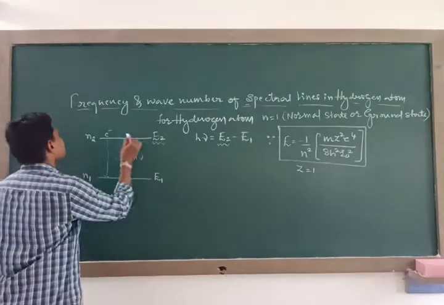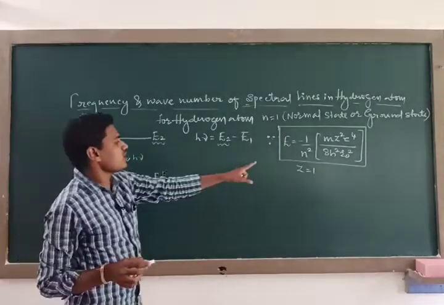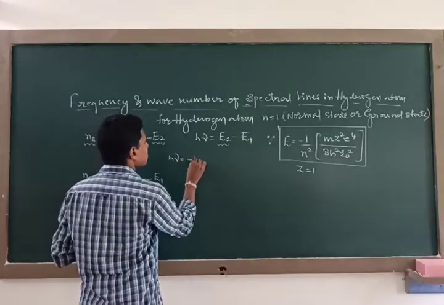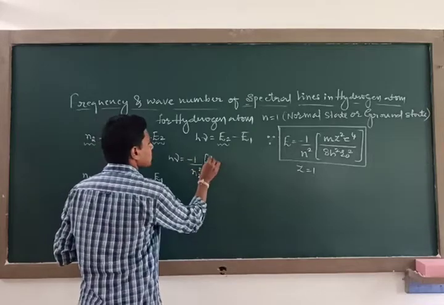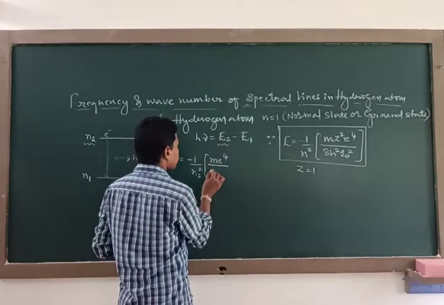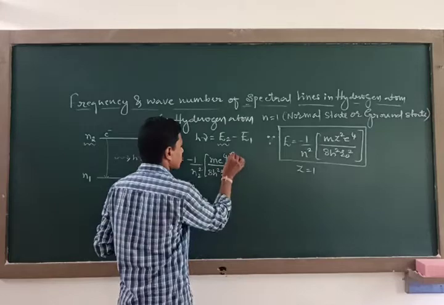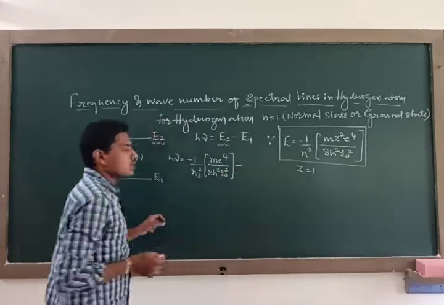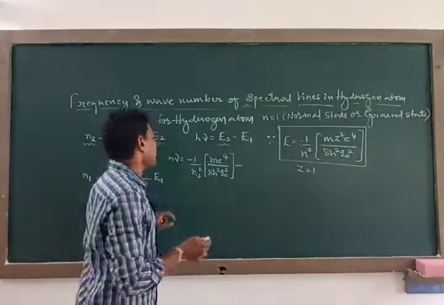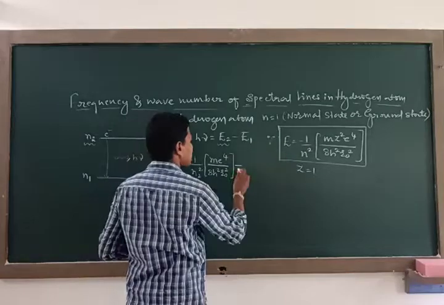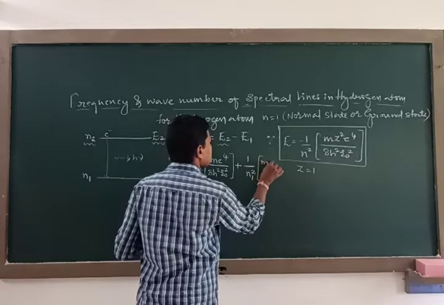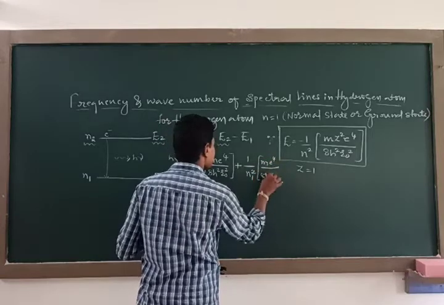The energy E2 corresponds to the orbit number N2, so here I have to replace the orbit number as N2. Therefore h nu is equal to E2, that is minus 1 by N2 square m z square, that is 1 square, m e to the power of 4 upon 8h square epsilon naught square, minus E1, the energy corresponding to the orbit number N1. With the help of this equation, minus into minus becomes plus, 1 by N1 square m e to the power of 4 divided by 8h square